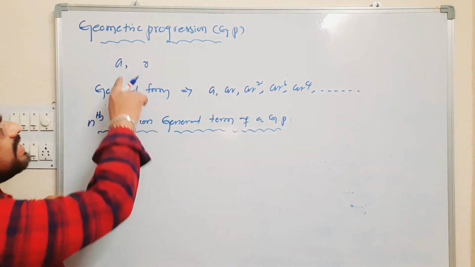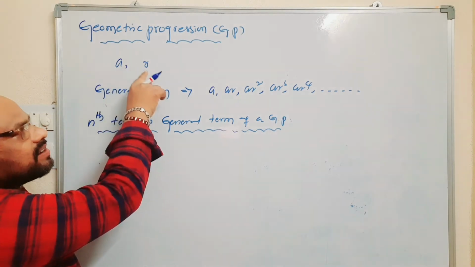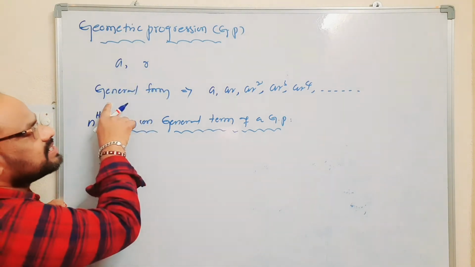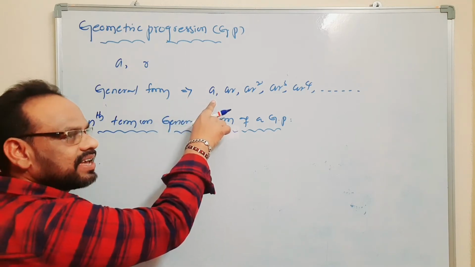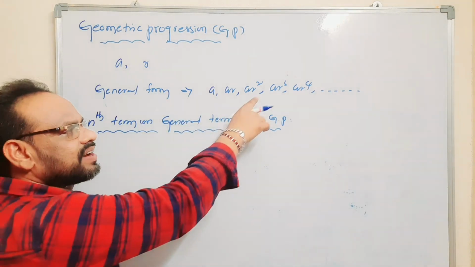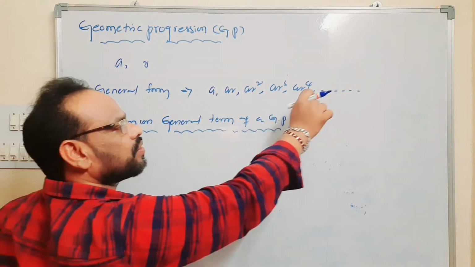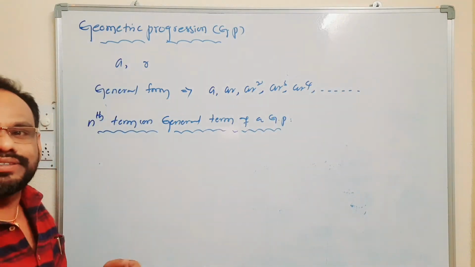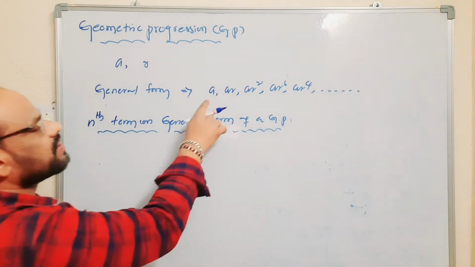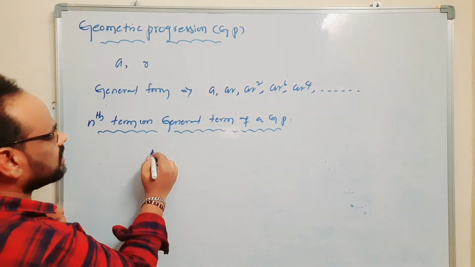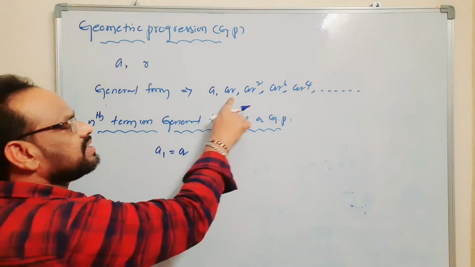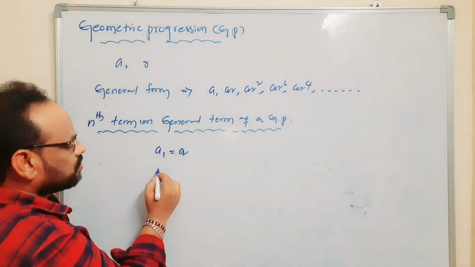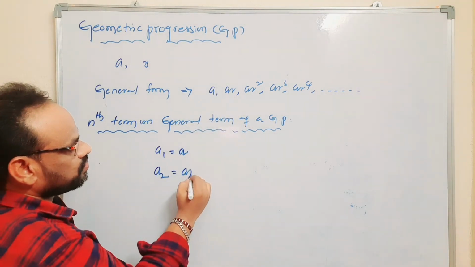We know that A is the first term and R is the common ratio. The general form of a geometric progression can be written as A, AR, AR square, AR cube, AR power 4, and so on. What does the nth term mean? Observe here, this is the first term, T1 or A1, which is equal to A. This is the second term, so A2 is equal to AR.